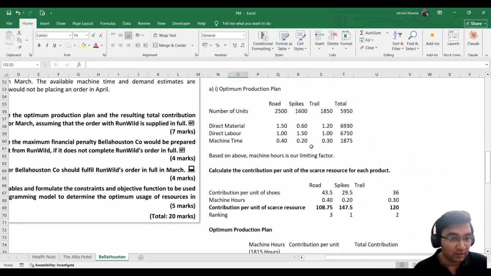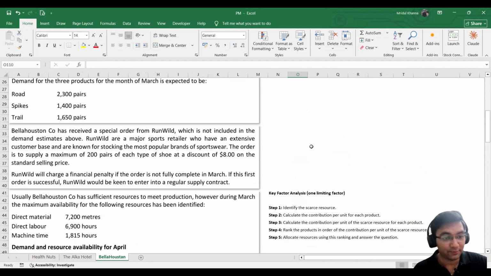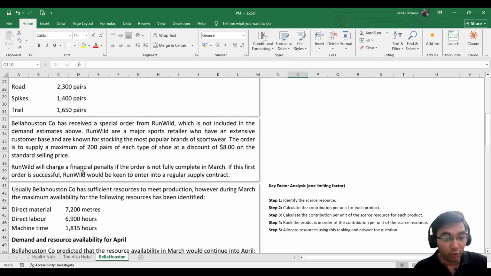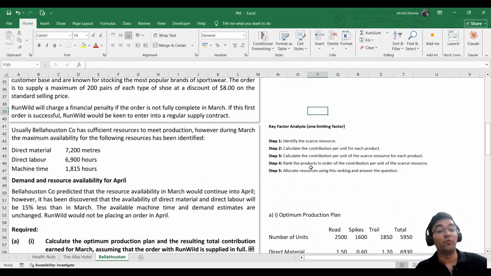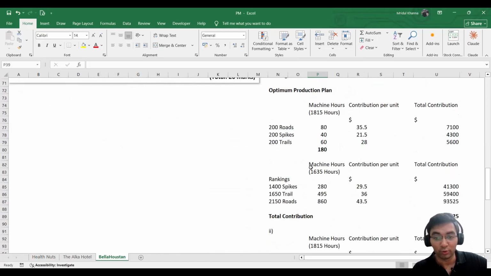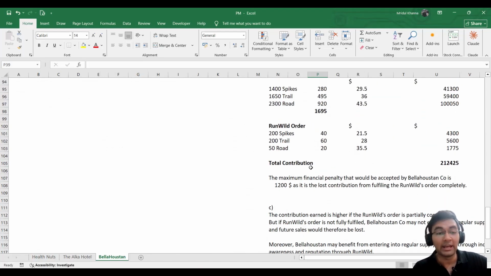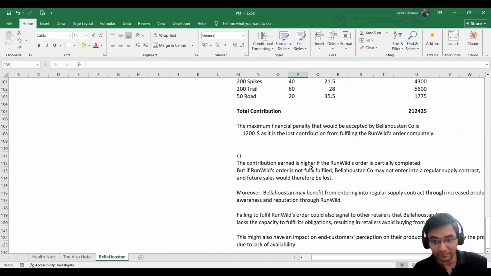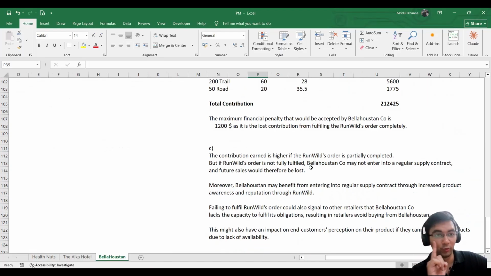It was mentioned in the question that if Bellahouston Company fulfills this order, Runwild would be keen to enter into a regular supply contract, which would open additional opportunities for Bellahouston and there would be additional future sales. This is the first point. You would surely get 1 mark here.